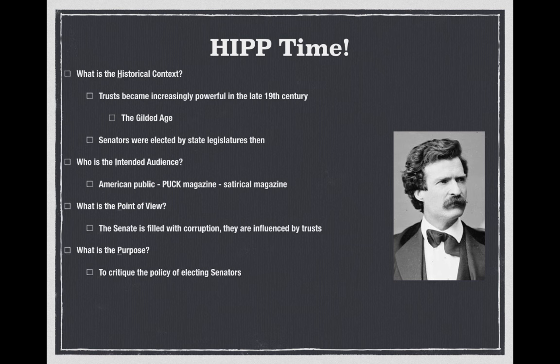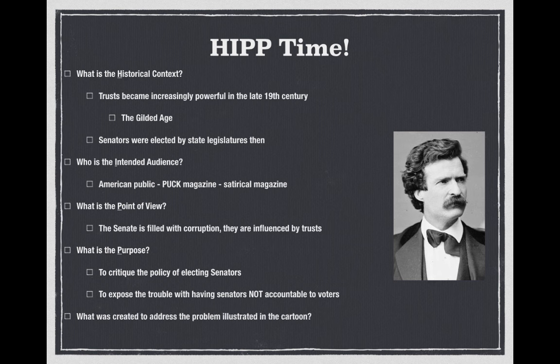The purpose of this is to critique the policy of electing senators. Again, that idea of the people's entrance being closed, that people have no say in the Senate, but monopolists and businesses do. And also to expose the trouble with having senators not accountable to voters. So if they're not accountable to voters, they're accountable to those trusts.